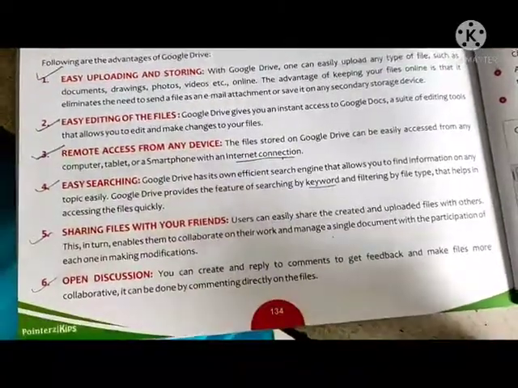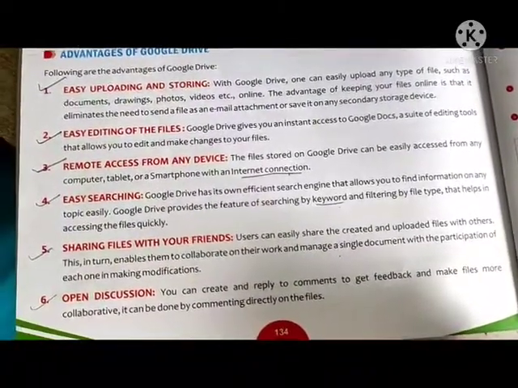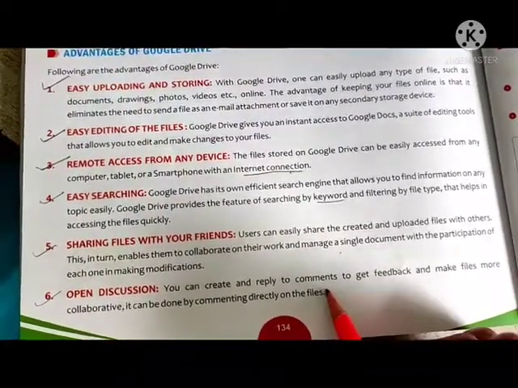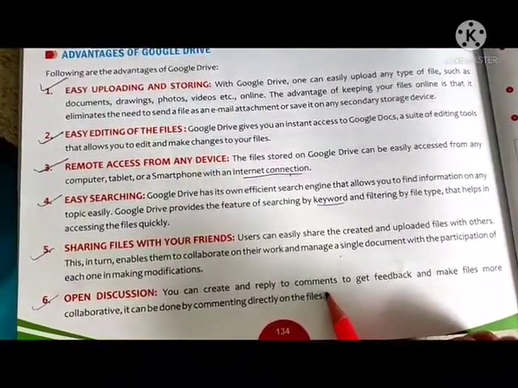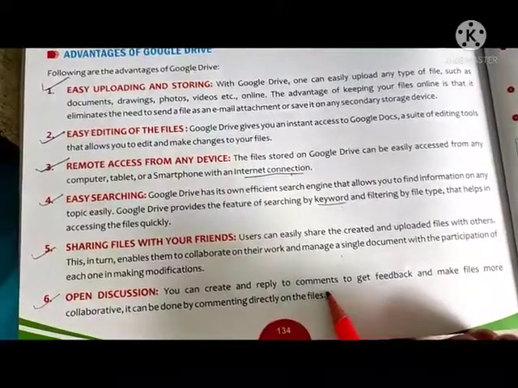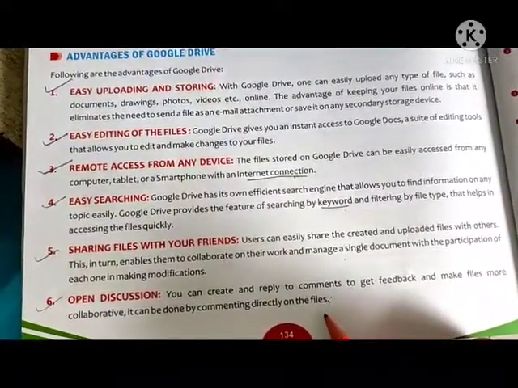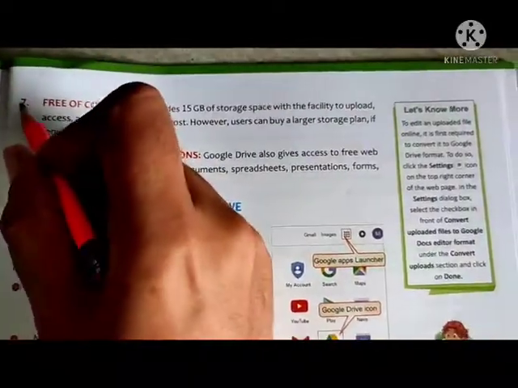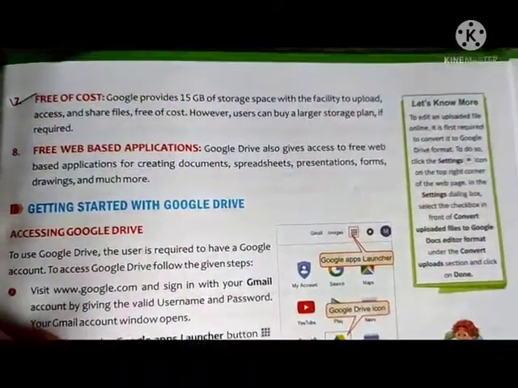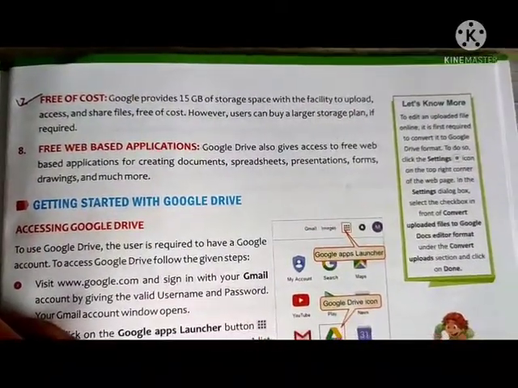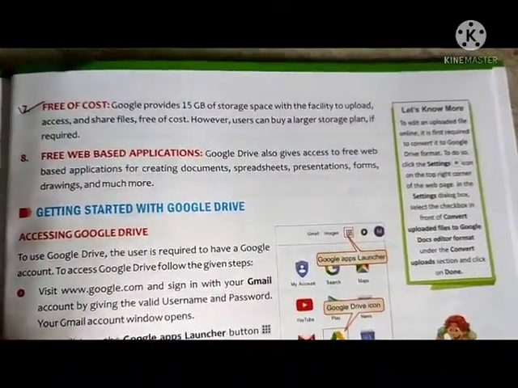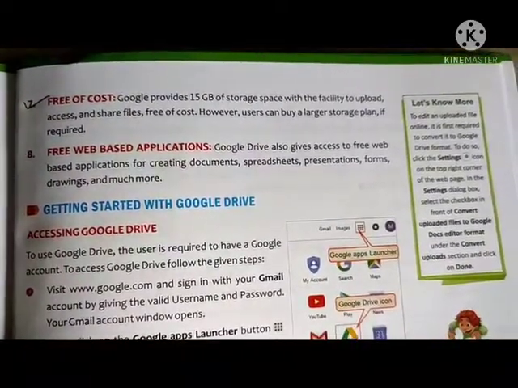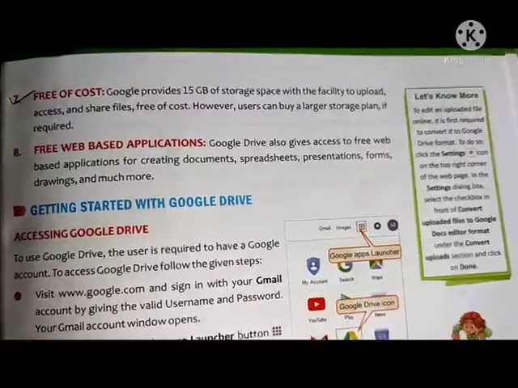Sixth one, open discussion. Students, we can also give comments and reply to comments to get feedback, and it can be done by commenting directly on the files. Next advantage is free of cost. Google provides us 15 GB storage space, 15 gigabytes. Storage space is free for us. If we require more than 15 GB, then we can buy it from Google Drive.